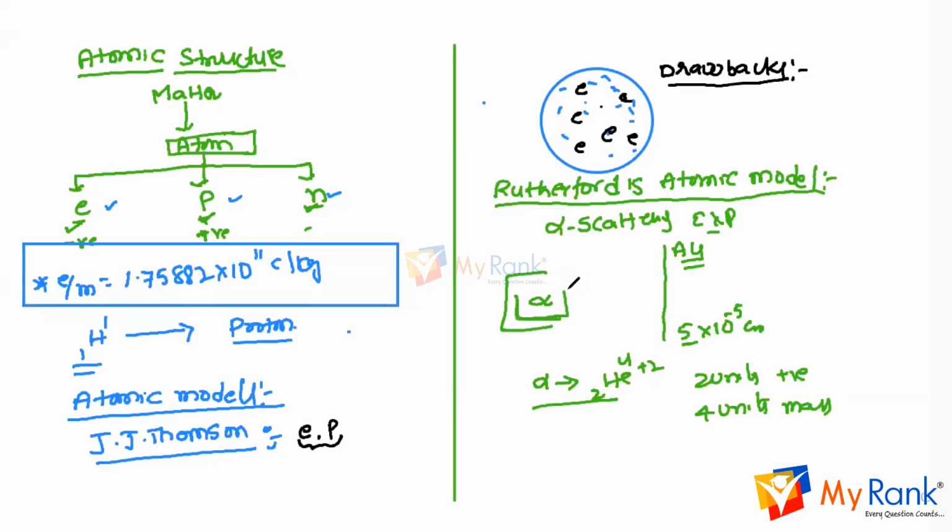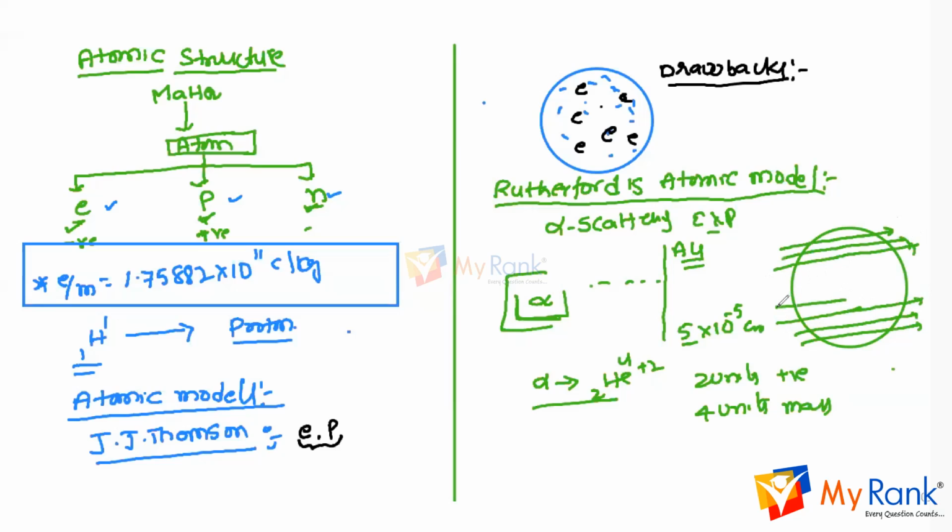When the alpha particles passed through the gold foil, he observed a few important points. Most of the atom is hollow, and most of the alpha particles passed through without any deviation or deflection. But very few alpha particles deviated by a small angle. A few particles deviated by a larger angle, and very, very few, about 1 in 20,000, bounced straight back.